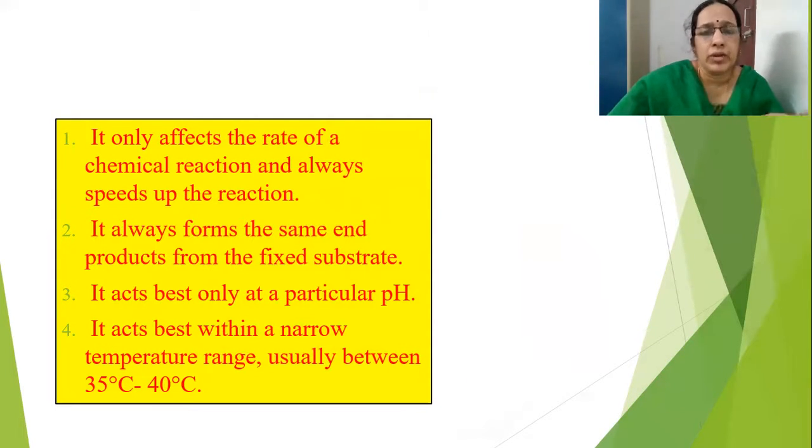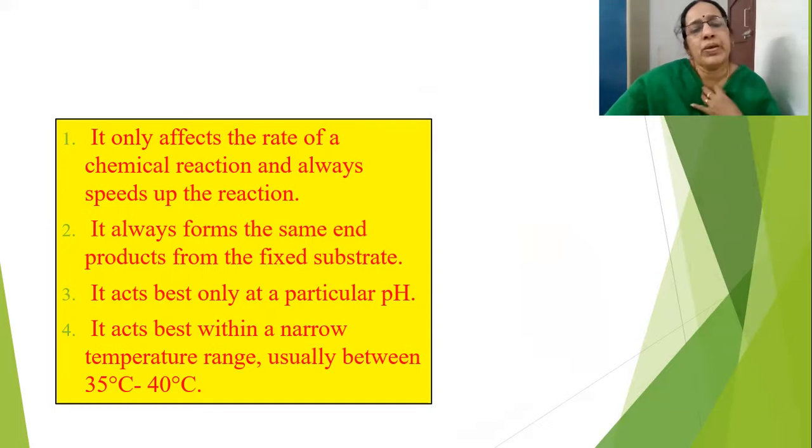So for certain reactions, it happens to speed them up easily. So these enzymes are used. For example, for preparation of food in photosynthesis, we use sunlight and chlorophyll. So chlorophyll is acting as an enzyme. It always forms the same end product from the fixed substrate. If you take zinc and chlorine, you will get zinc chloride only. If you take sodium and hydroxide, you will get sodium hydroxide only. So whatever you're taking, both will react and give the same end product.